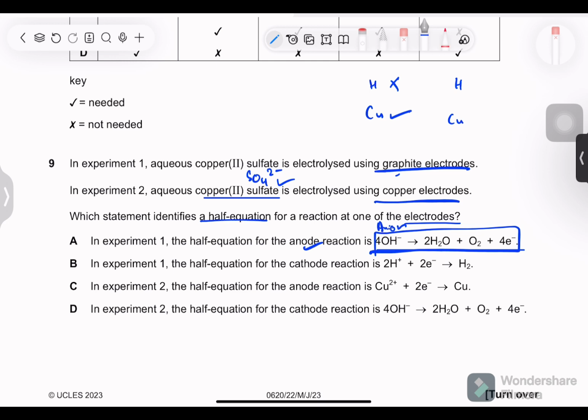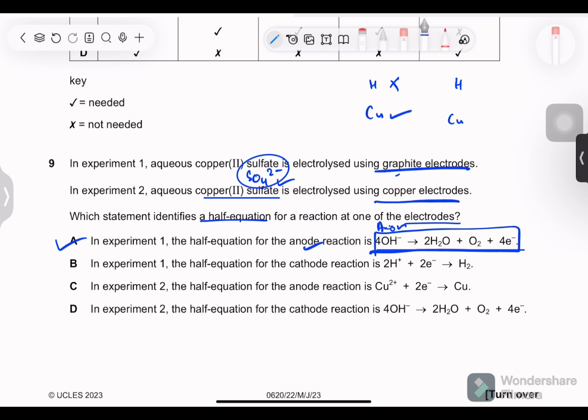So copper easily gains back its lost electrons. Similarly, the OH⁻ ions lose the extra electrons to form water and oxygen. So this in itself is correct as sulfate is above OH⁻ in the reactivity series. You have to memorize this, the anion series, and mostly OH⁻ is below, and mostly you just know that sulfate is not discharged, but OH⁻ is discharged.